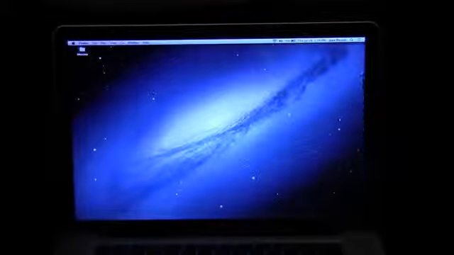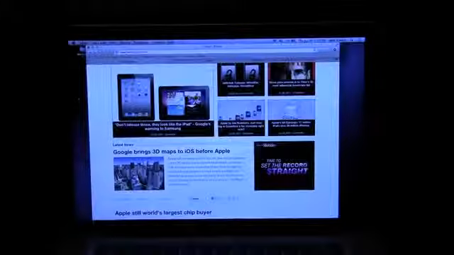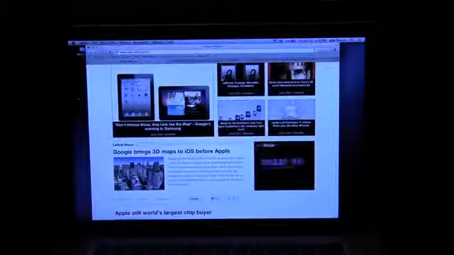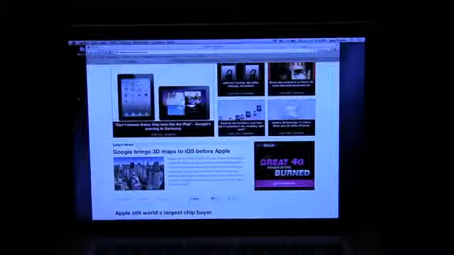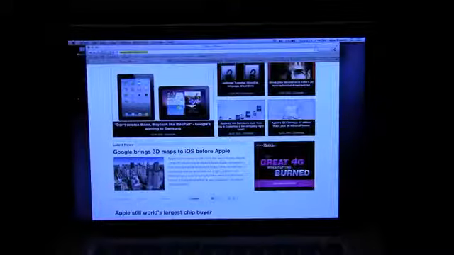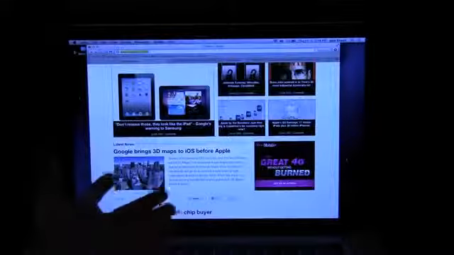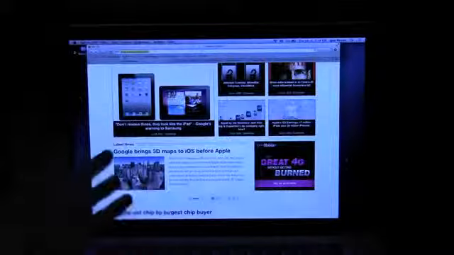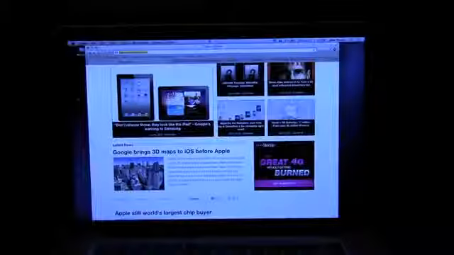So moving on, let's go into Safari, and there's a couple major changes in Safari. So I'll just open up Today's iPhone, and I'll open up PhoneDog, and I'll open up an article. So you can see the layout of the tabs is a little bit different, and there's no more Google bar on the right here. Apple took a page out of Google's book for once and combined the search bar and the URL bar into one, so you can either search for something in your search engine here, or you can type in a website and it's going to do the same thing. It'll just know.